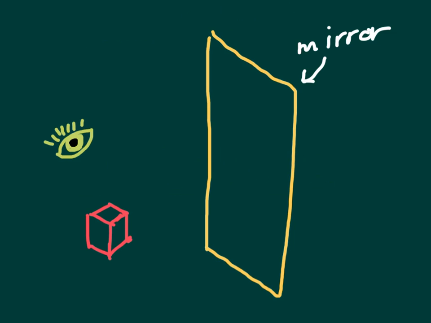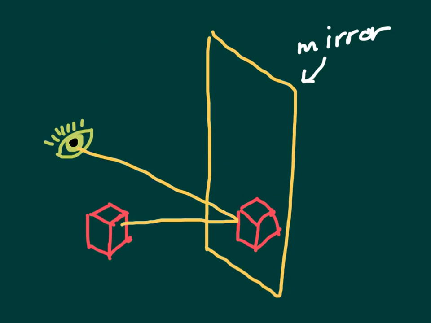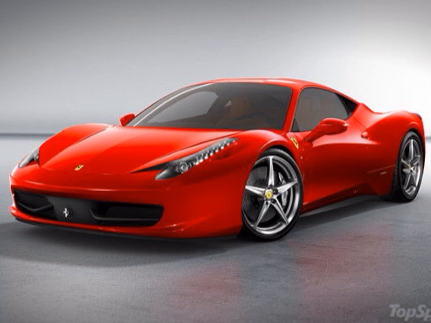The most common idea about reflection is what you see in a mirror. If we have a box, on one side of the mirror you would see reflected in the mirror the image of the box, which occurs because the light that is bouncing off the box is reflected off the mirror and received by your eye. This creates the image of the box in the mirror. This same phenomenon occurs in different materials.